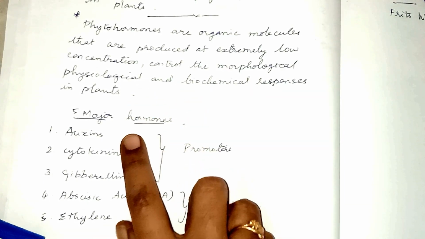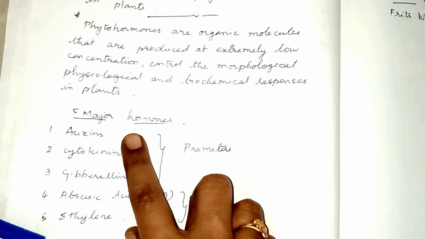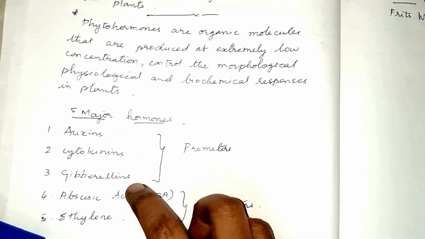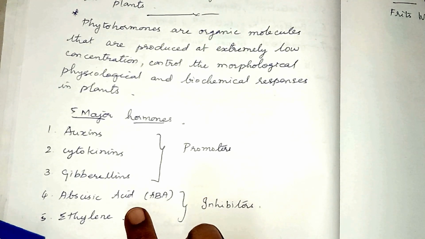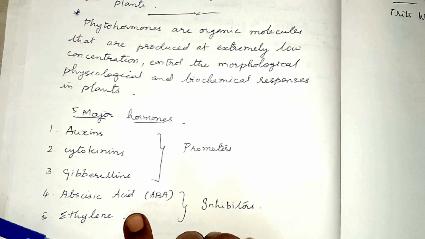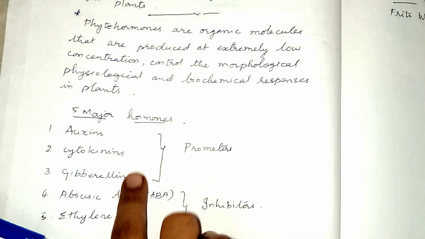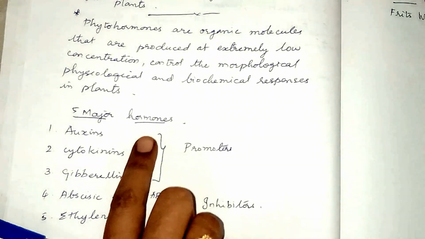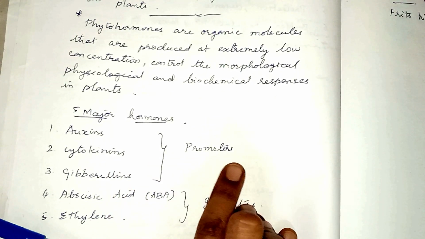And there are about 5 major hormones in plants. They are auxins, cytokinins, gibberellins, abscisic acid and ethylene. When we classify them into two categories, the first three, auxins, cytokinins and gibberellins, are considered growth promoters.